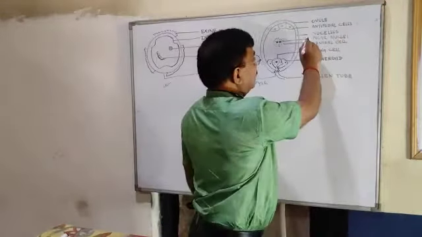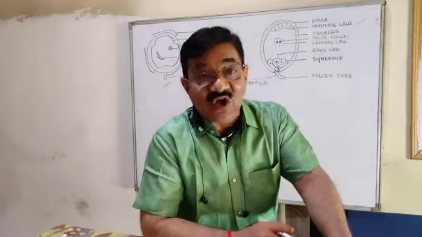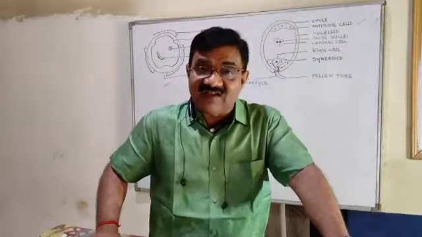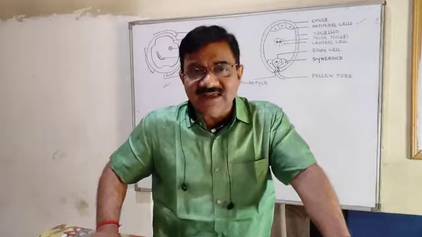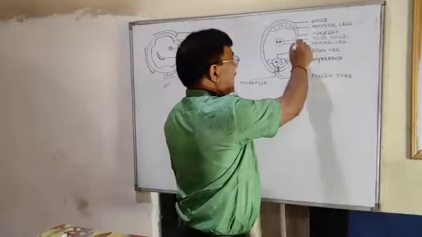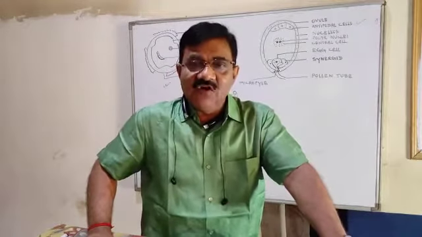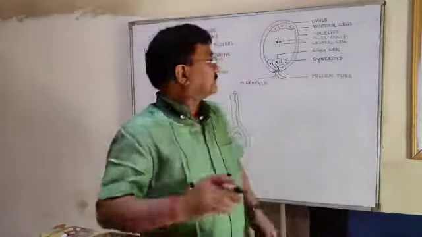This is called nucellus. Don't be confused. It is not nucleus. Such questions are asked in examinations: differentiate between nucleus and nucellus. Nucellus is a mass of food-loaded cells which provide food to the germinating embryo.